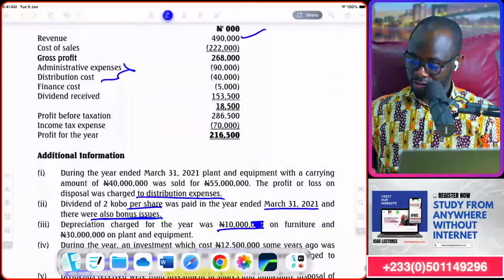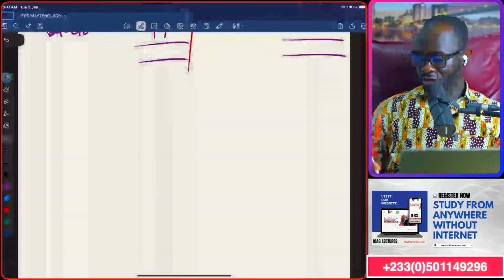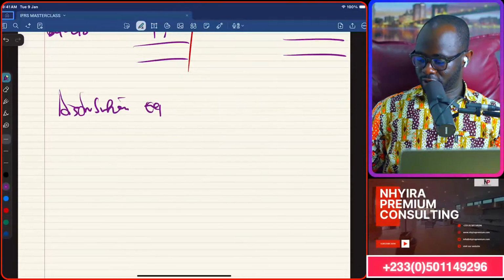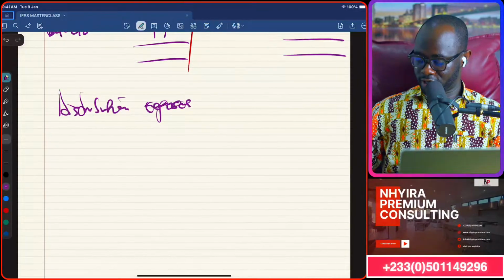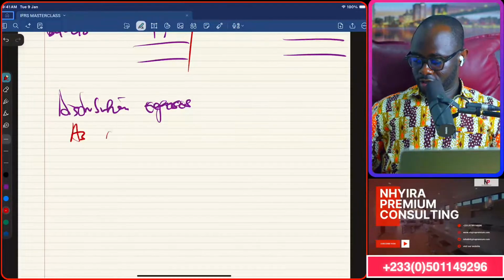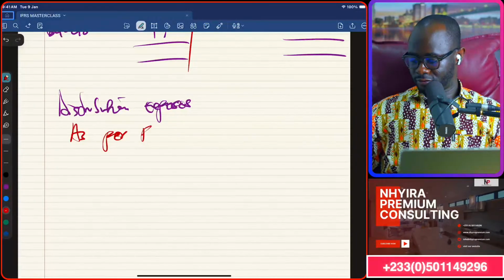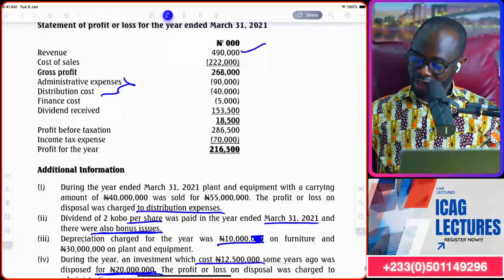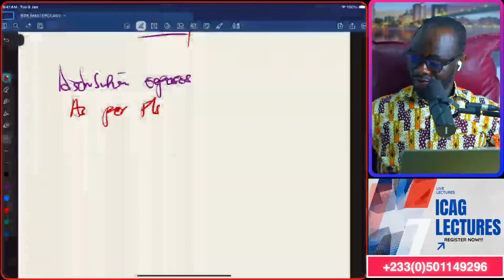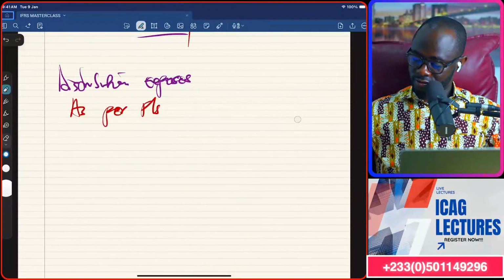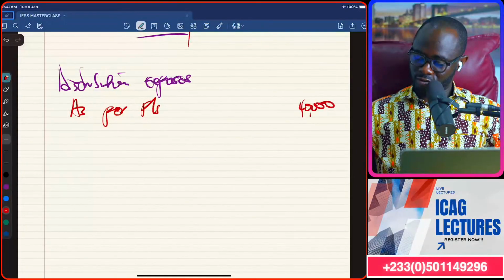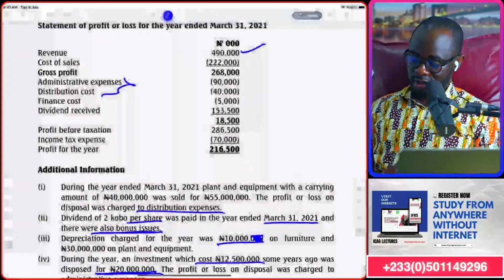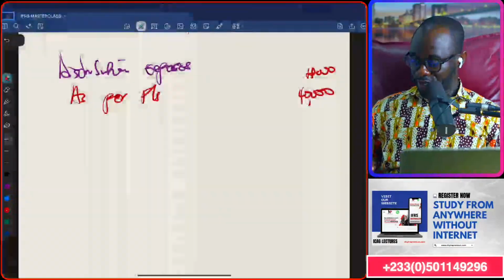So let me do something as well. Distribution expenses, as per the financial statement, that is 40,000. Just doing the adjustment one after the other because this is the first question that we are looking at. So let's adjust the profit from the disposal.